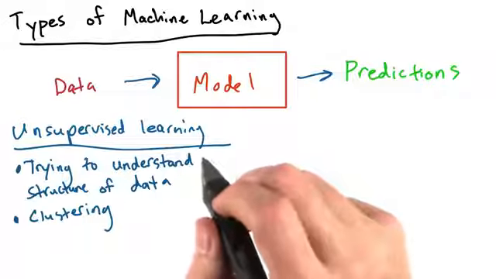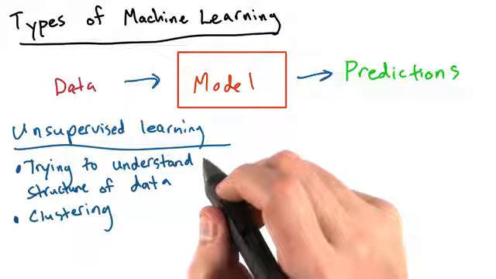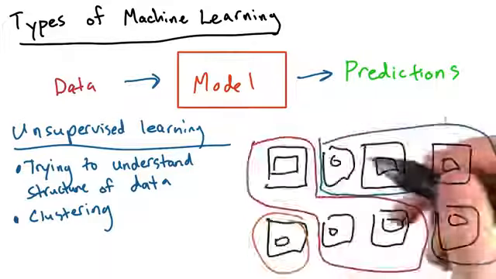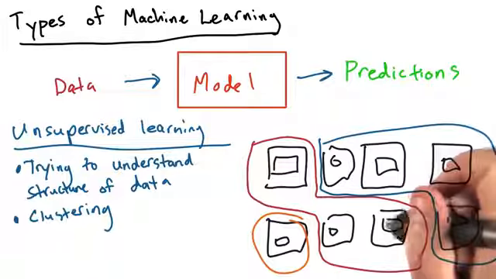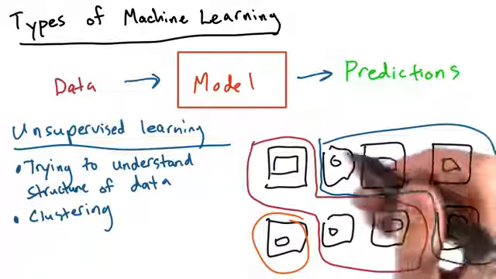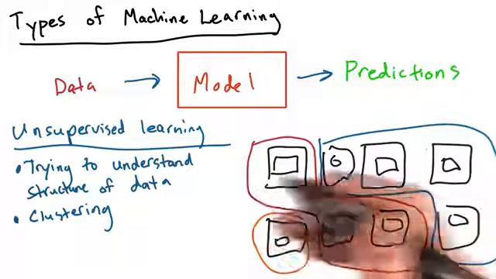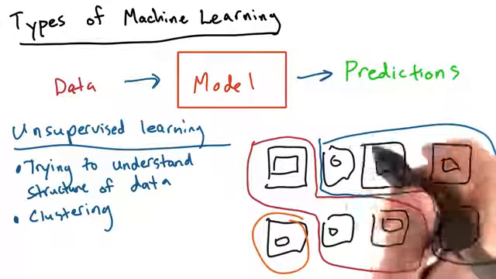For example, if we were to feed an unsupervised learning algorithm a bunch of photos, it might split the photos into groups. Say photos of people, photos of horses, photos of buildings, without being told a priori what those groups should be. It might not know that the groups are people or horses or buildings, but it can tell that these distinct groups exist.